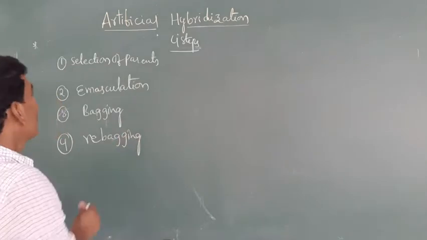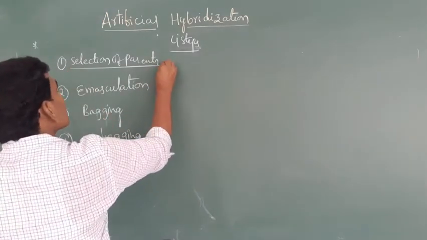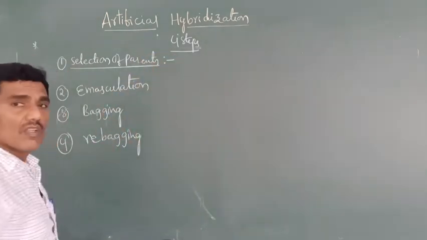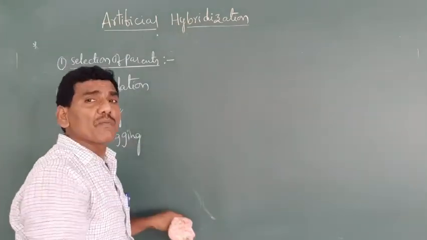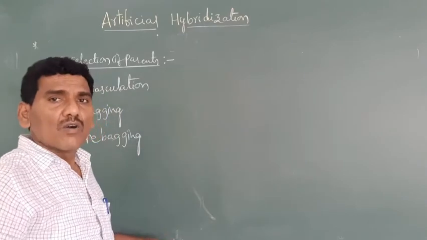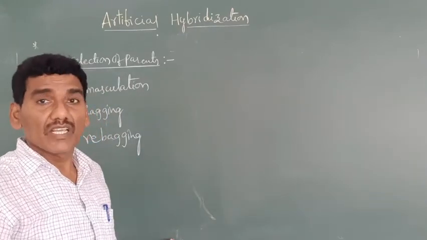First one is selection of parents. For artificial hybridization, which type of parents do we select?